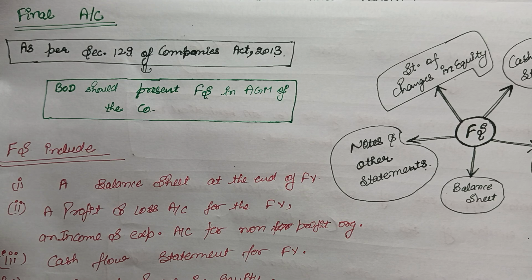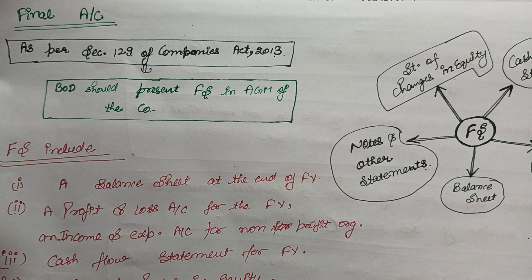That is what Section 129 is saying. As per Section 129 of the Companies Act, the board should present the financial statement in the AGM of the company. The Companies Act has mentioned that some financial statements, or the final accounts as we will call them, must be presented by the company in the AGM.